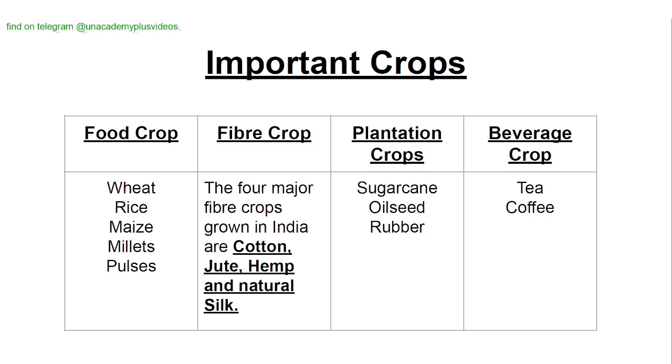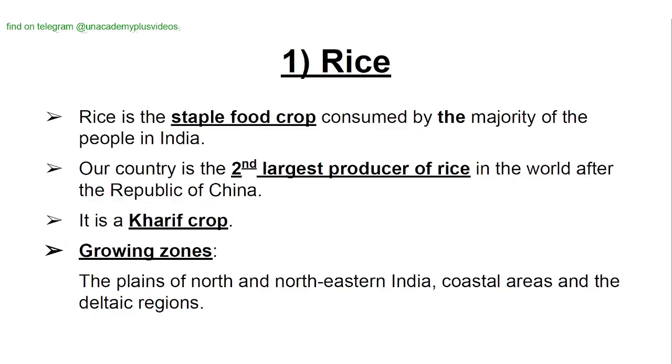Important crops. Food crops are wheat, rice, maize, millets, and pulses. Fiber crops: the four major fiber crops grown in India are cotton, jute, hemp, and natural silk. Plantation crops: sugarcane, oilseed, rubber. Beverage crops, which are also plantation crops, are tea and coffee.